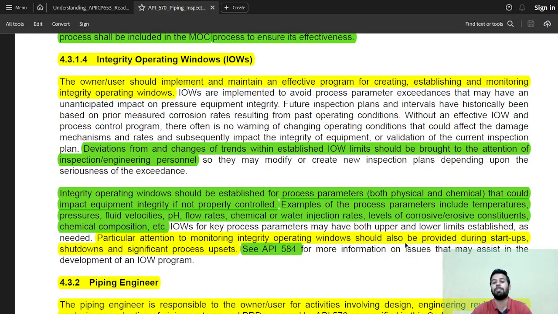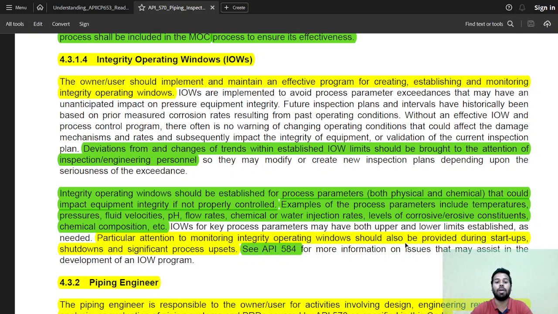IOWs for key process parameters may have both upper and lower limits. So in the temperature example, I have given that the lowest temperature was 17 degrees Celsius and the highest temperature is 200 degrees Celsius. So I have a lower limit, and I also have an upper limit. So this can be possible. Sometimes you'll just have an upper limit, so it depends.